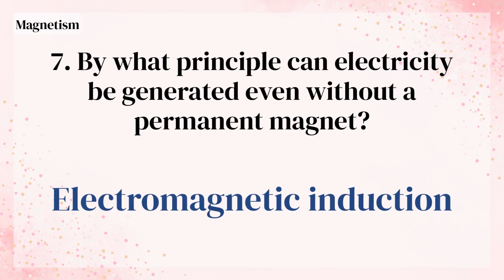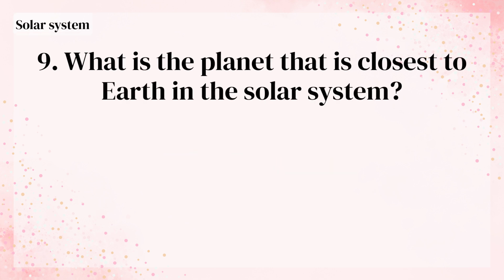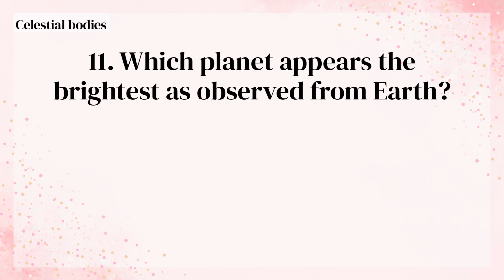Electromagnetic induction. Which type of seismic wave is the fastest? The P wave. What is the planet that is closest to Earth in the solar system? Venus. With which type of change is the decrease in volume related when ice cream melts? Melting.